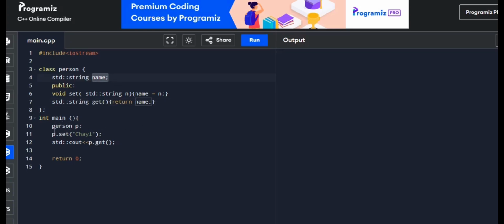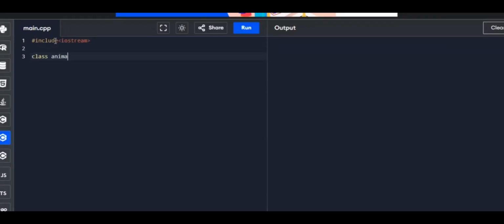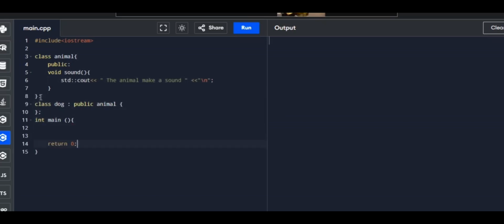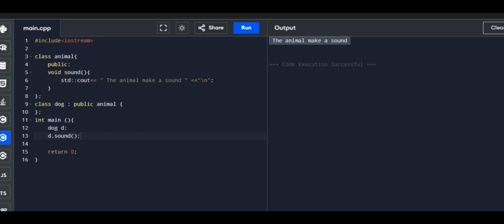And in our int main, we're going to call our class, and when we run this code, the output will be a name. And now we're going to have our inheritance, and same as the first one, I'm going to type it first and I'm going to explain it afterwards.